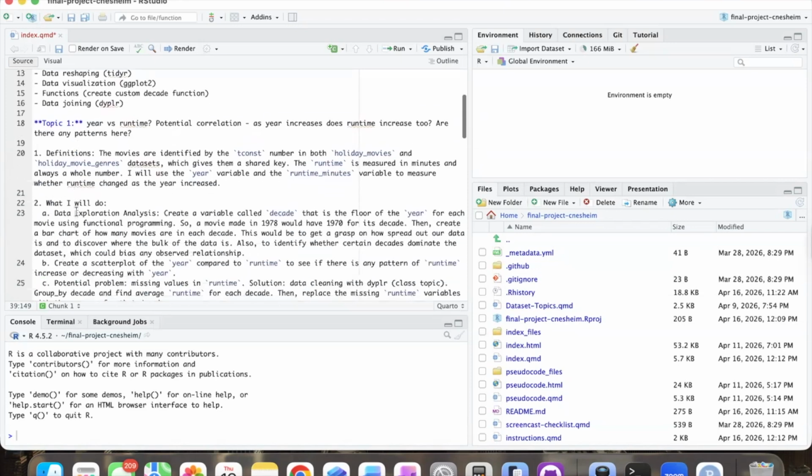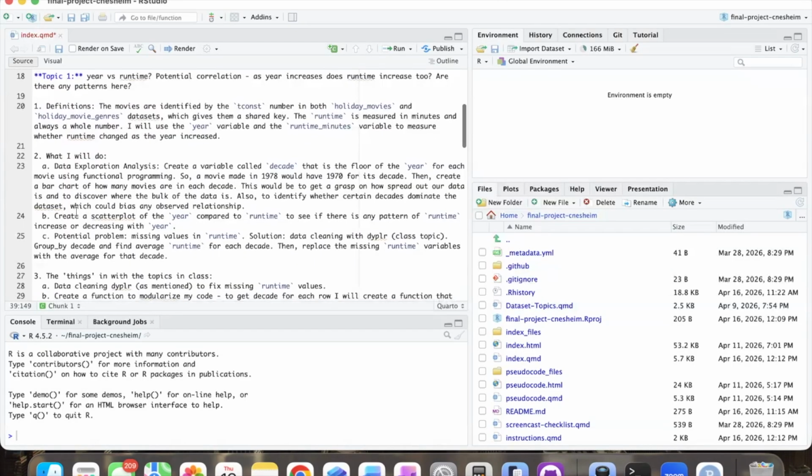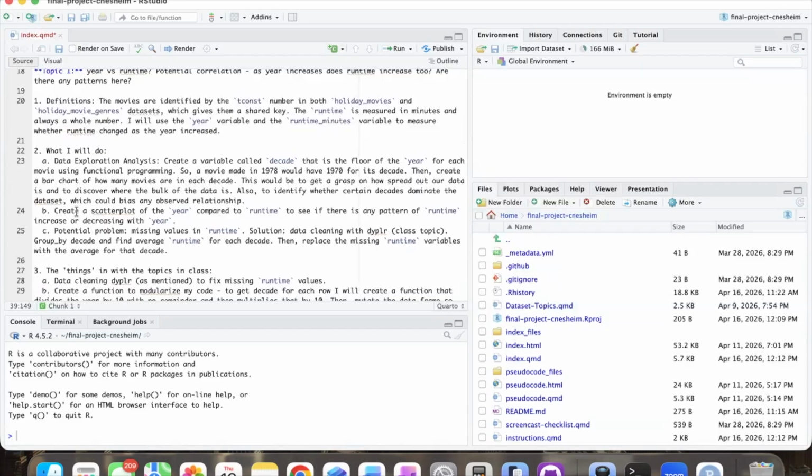The first thing I want to look at is whether year and runtime have any potential correlation. As year increased, did runtime increase? Were movies that were made earlier shorter, or are movies that are made now shorter than movies that were made at the time? So there are two data sets within this